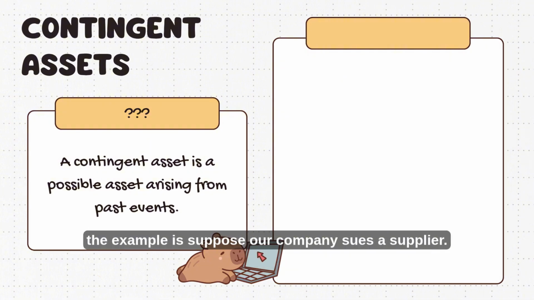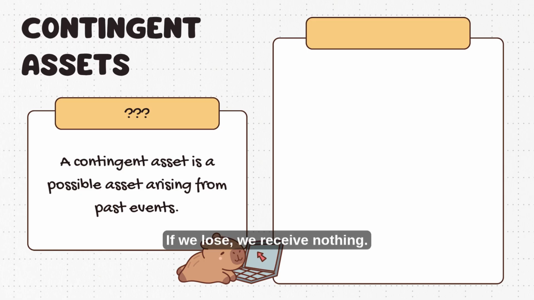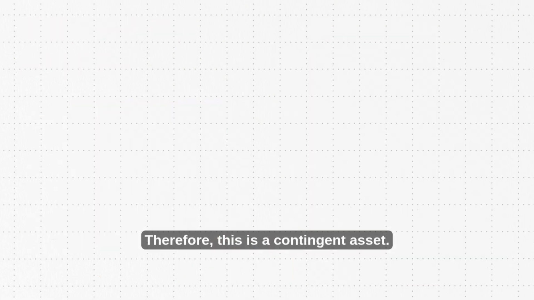As we can see here, the example is, suppose our company sues a supplier. If we win, we will receive compensation. If we lose, we receive nothing. At this stage, receiving money is uncertain. Therefore, this is a contingent asset.